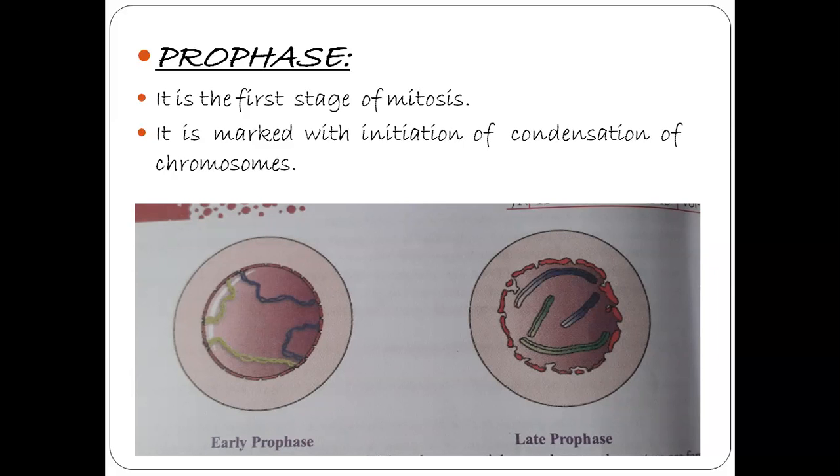But when prophase, the first phase of mitosis, starts, these thread-like structures of chromosomes start to condense. The chromosomal material becomes entangled during the process of condensation.